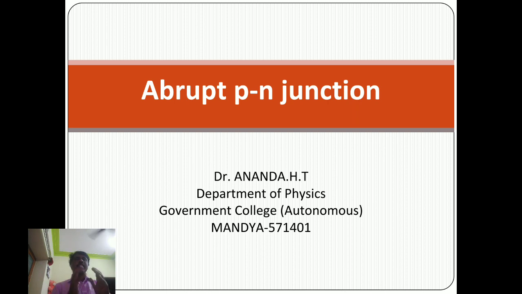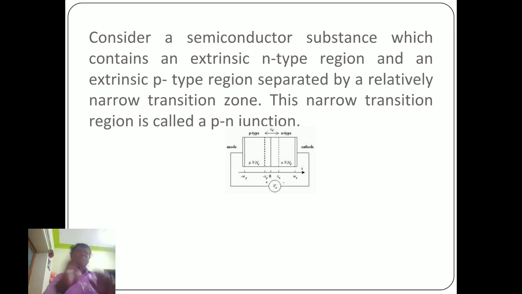So what is the p-n junction? An extrinsic n-type region and an extrinsic p-type region separated by a relatively narrow transition zone. This narrow transition zone is called the p-n junction. One side is p-type material and the other side is n-type material, fabricated together, with a narrow transition zone between them. This narrow transition zone is called the p-n junction.